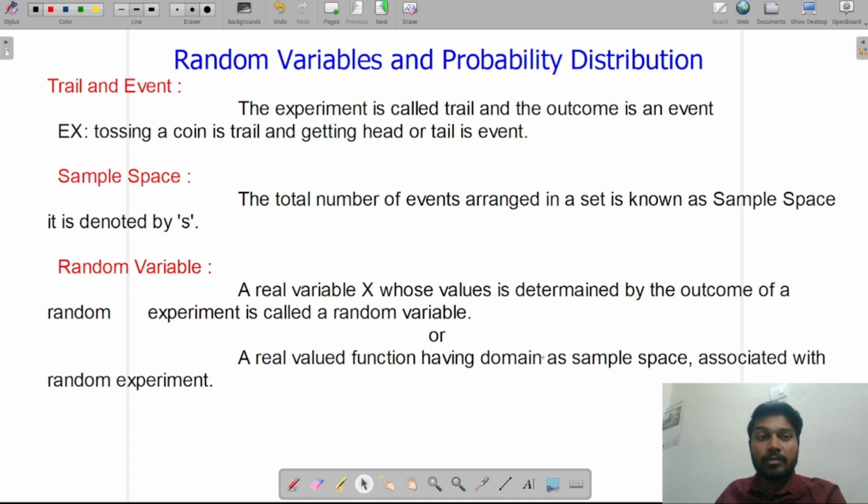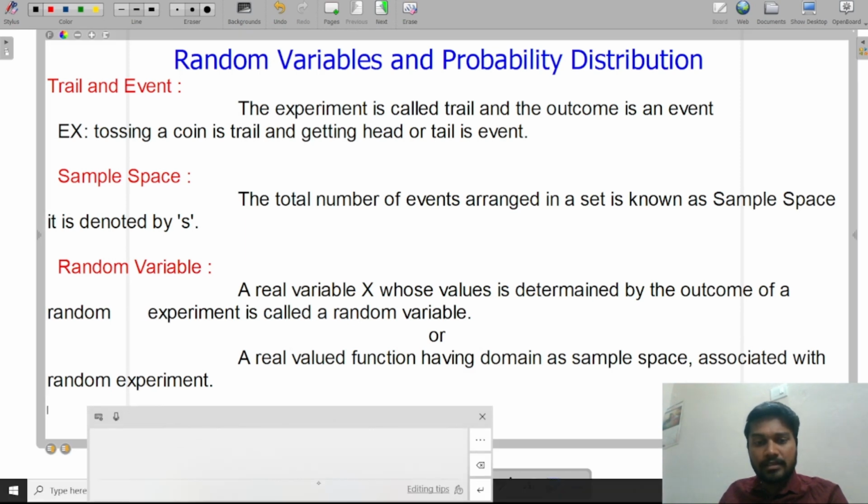What is meant by sample space? The total number of events arranged in a set is known as sample space and it is denoted by S. Let's see an example. Just now we tossed a coin, right? By tossing a coin, what are the outcomes?